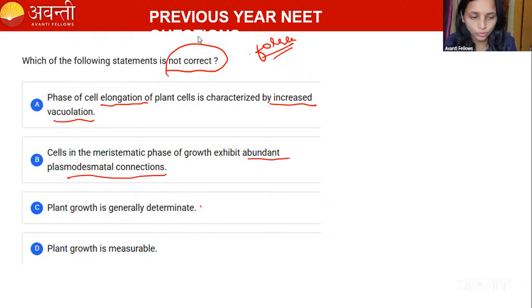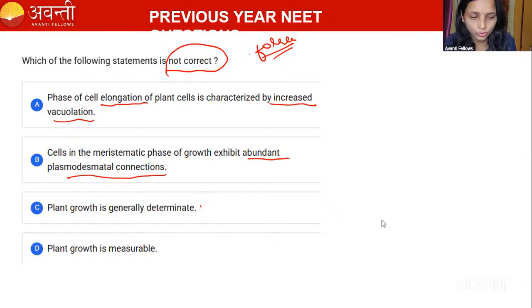Think once again, guys. In a statement-wise question, whether it asks which is not correct or which is correct, sometimes we just click on one thing, but after that we think, oh my god, this is not correct. So whenever you are clicking for the answer, please think once again whether the statement is correct or not.